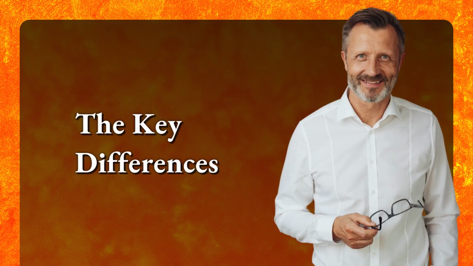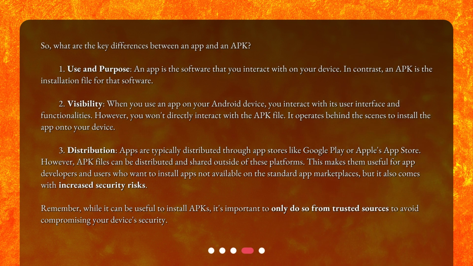The key differences. So, what are the key differences between an app and an APK? 1. Use and purpose. An app is the software that you interact with on your device. In contrast, an APK is the installation file for that software.